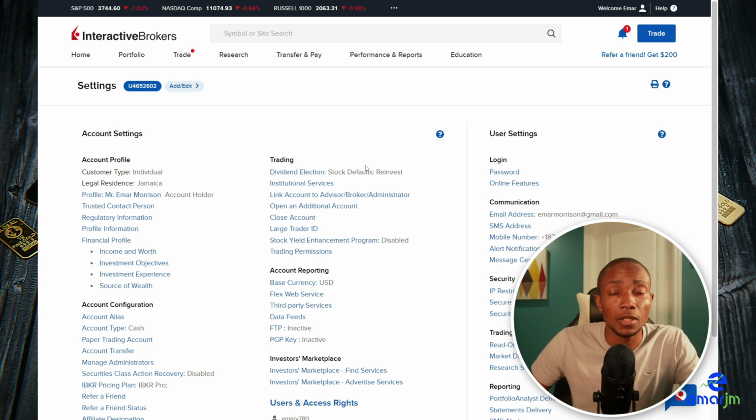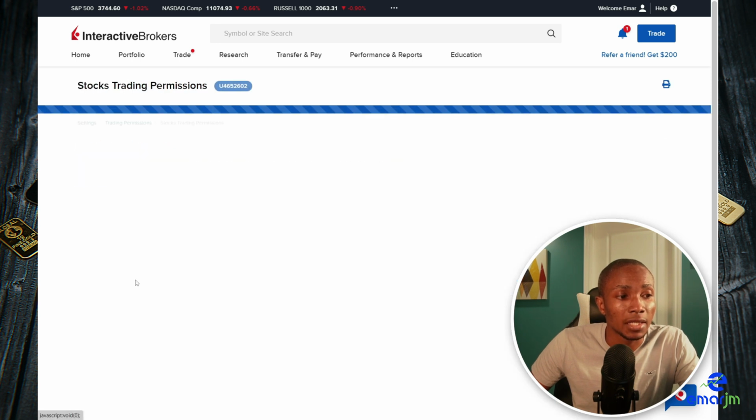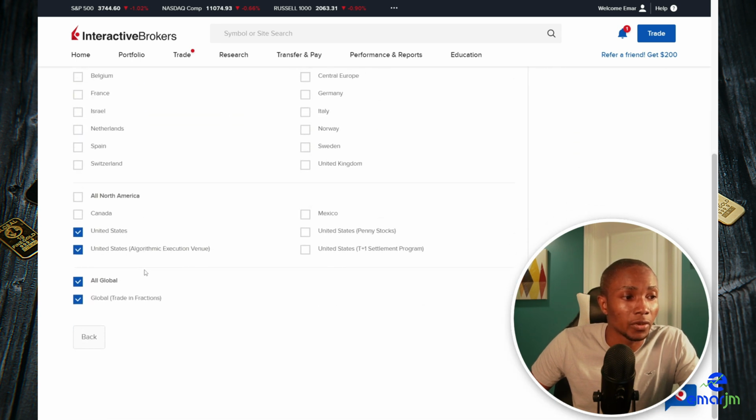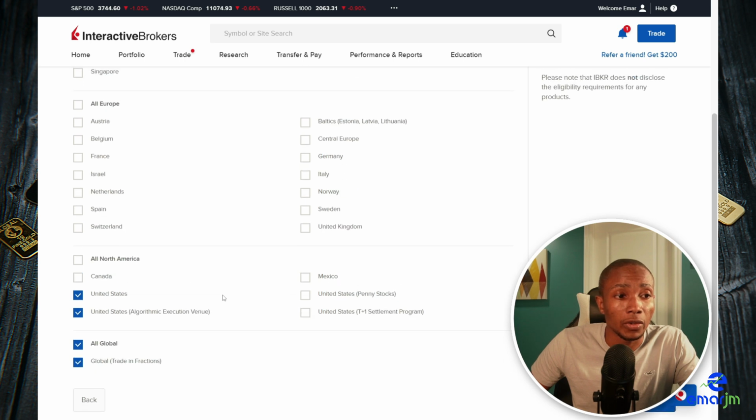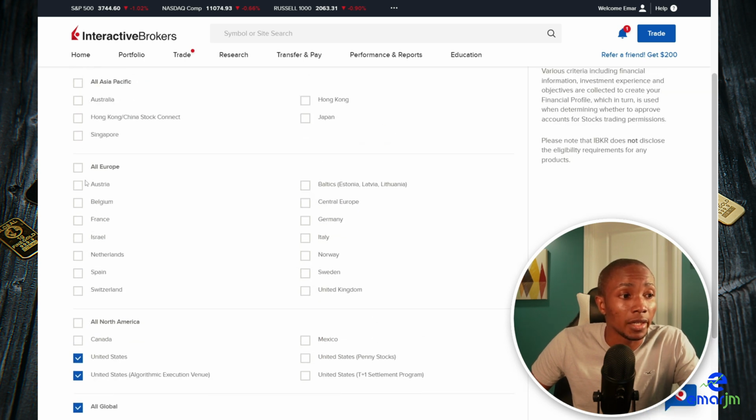So by default, you're not allowed to trade fractional shares. So to enable it, you have to go to the trading section, select trading permissions, select edit, and then scroll down. So to enable fractional shares, all you need to do is select all global, and then you are good to go. If you want access to other stock exchanges around the world, then all you have to do is enable it from this page as well.